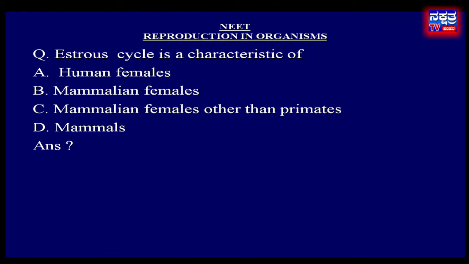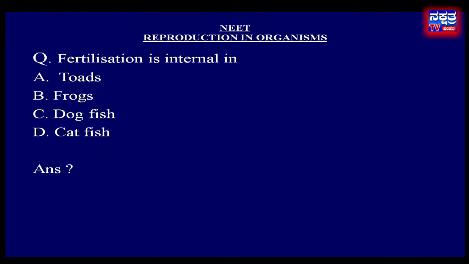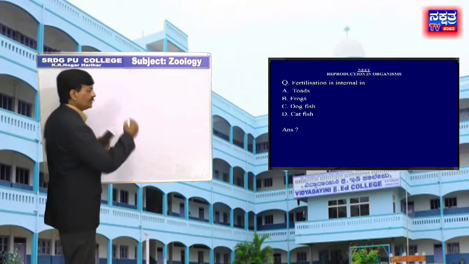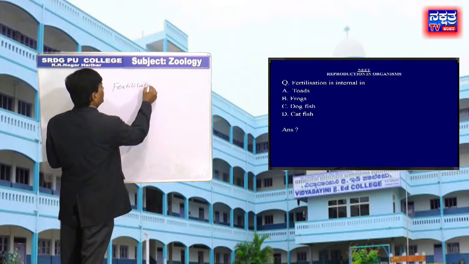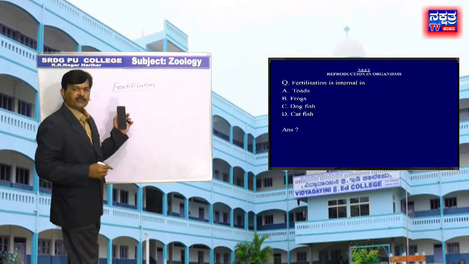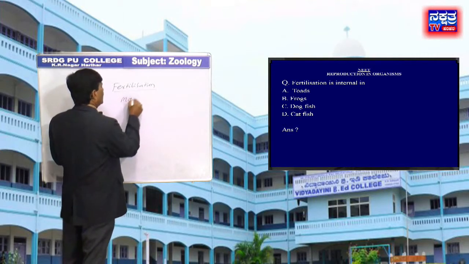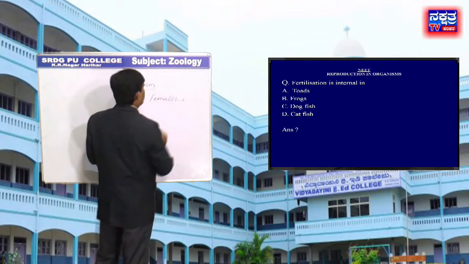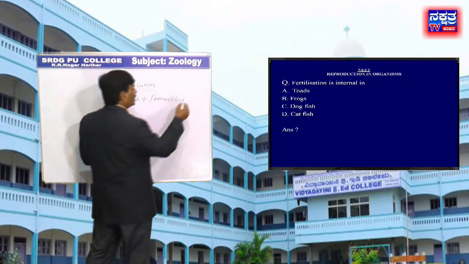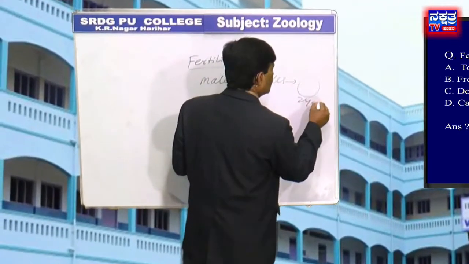Move to next question. Fertilization is internal in option A, toads; B, frogs; C, dogfish; D, catfish. Fertilization is the process of the union of the male and female gametes to produce a new cell called the zygote.